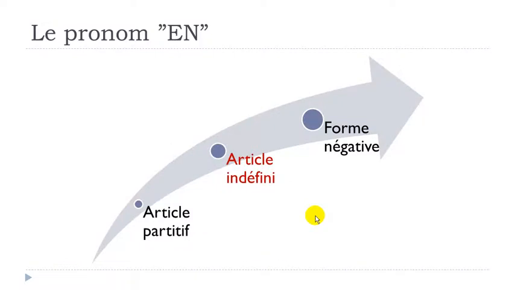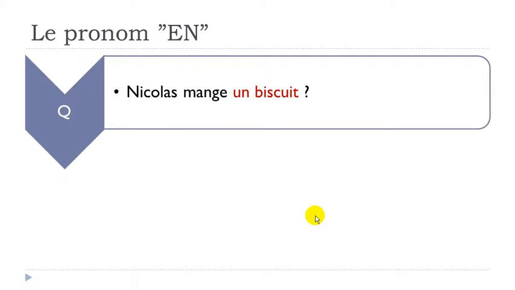Second structure, if you want to use le pronom en instead of an article indéfini. So let's see how it goes. In that case, you've got a question. Nicolas mange un biscuit. It's quite interesting because of the difference from what we had previously with the partitif, some. When you use the partitive form, you don't really give any information regarding the quantity. In that case, you use un, so that's clear, it's only one. Nicolas mange un biscuit.